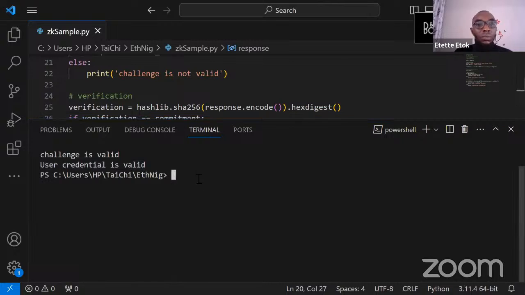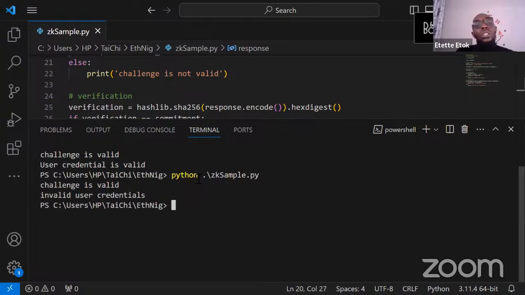Let's see what happens. So now you see that our challenge is still valid, right? But then we are having an invalid user credential because that was not what we agreed. That was not what we've committed, right? Somebody is trying to beat the system, right? So this is just a way for the simple implementation of how zero knowledge works.